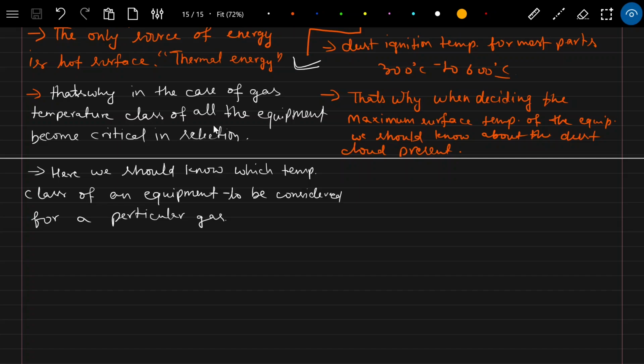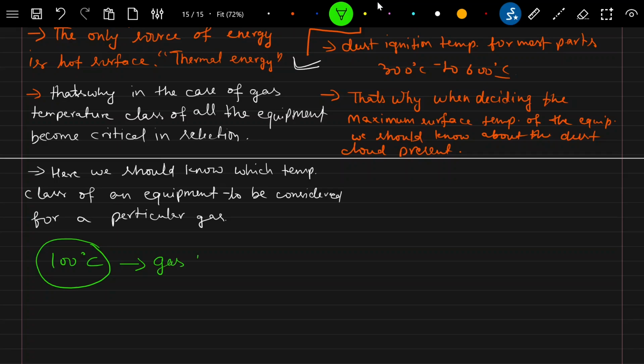Suppose the gas has a minimum ignition temperature of 100 degrees Celsius. Okay, so this gas can be ignited at this temperature.